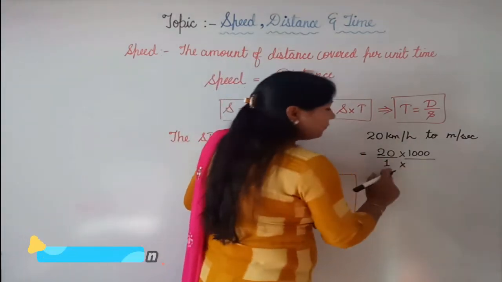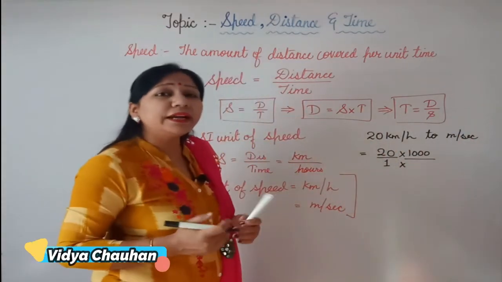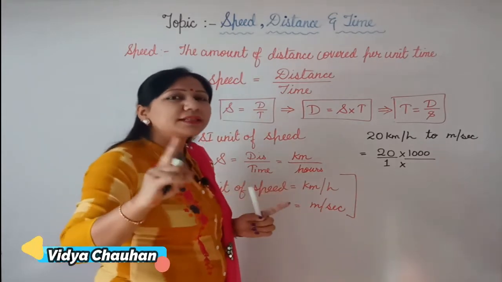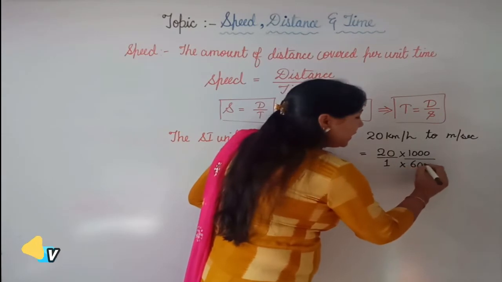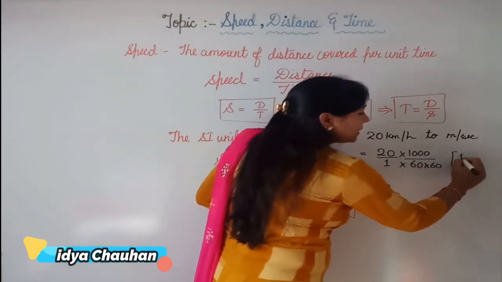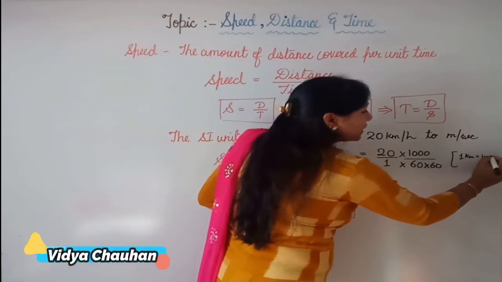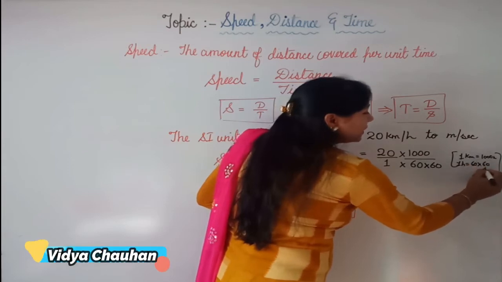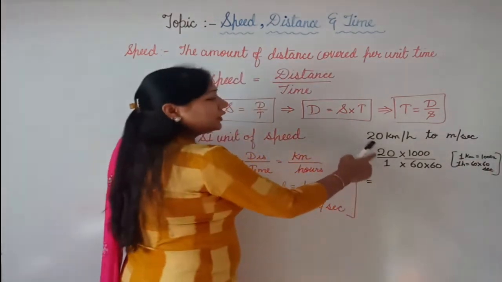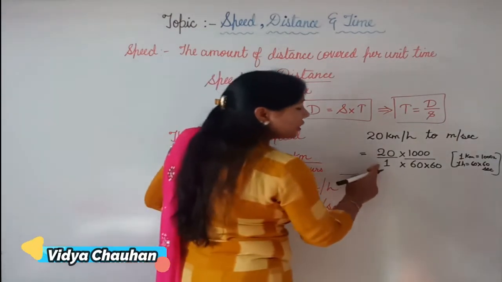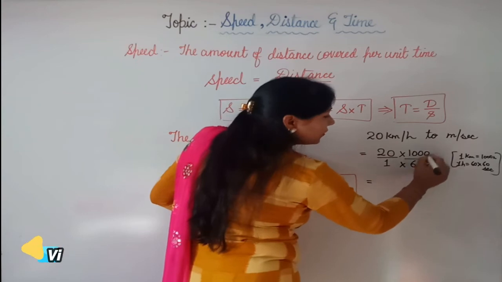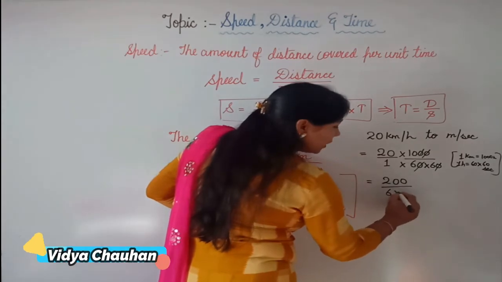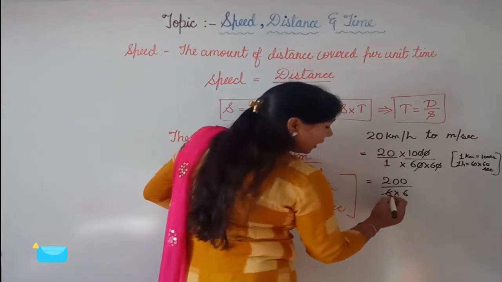Similarly, converting 1 hour to seconds. How many seconds make 1 hour? There are 60 minutes in 1 hour, and in every minute there are 60 seconds. So that will be 60 multiplied by 60. So basically 1 kilometer is equal to 1000 meter, and 1 hour is equal to 60 into 60 seconds. So your relation will be like this. This is your conversion part, and now you have to simplify the term. Two of the zeros cancel here. You are left with 200 upon 6 multiplied by 6. Dividing it one more time.